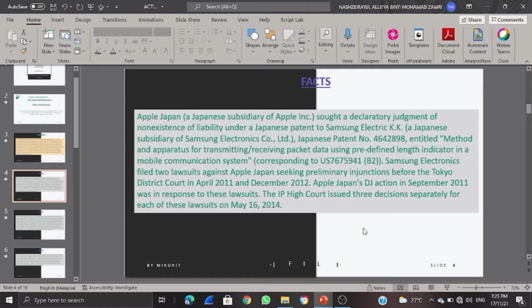According to US 7875941 (B2), Samsung Electronics filed a lawsuit against Apple Japan, seeking a preliminary injunction before the Tokyo District Court in April 2011 and December 2012. Apple Japan's action in September 2011 was in response to this lawsuit. The IP High Court issued 3 decisions separately for each of the lawsuits on May 16, 2014.